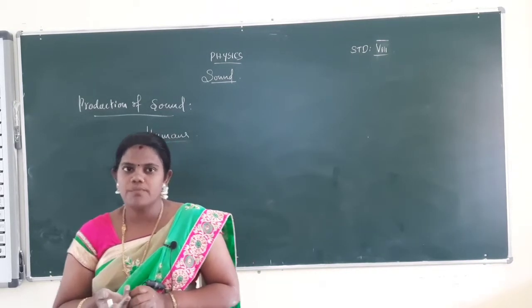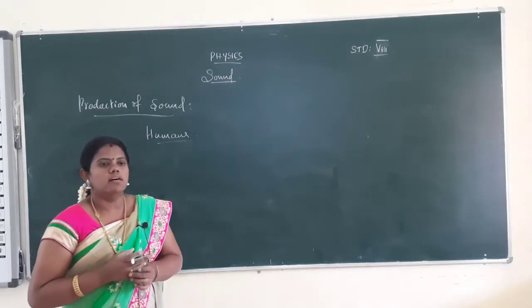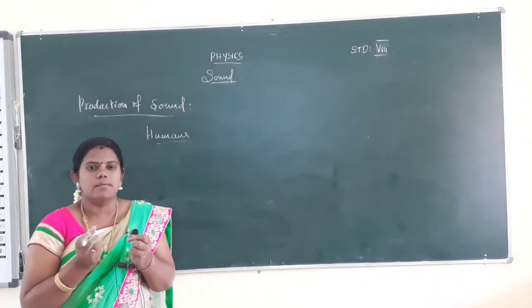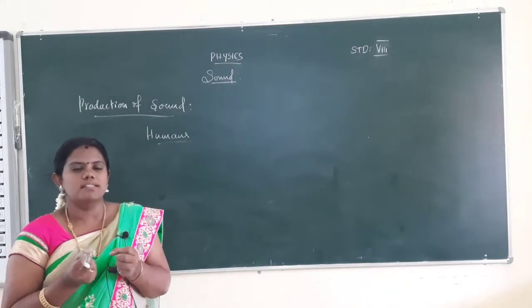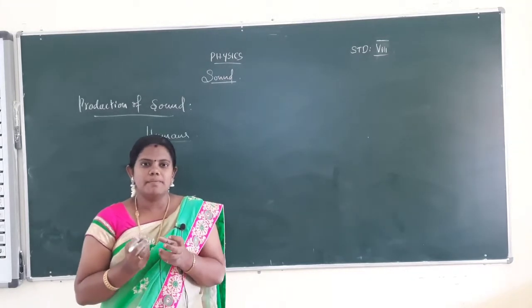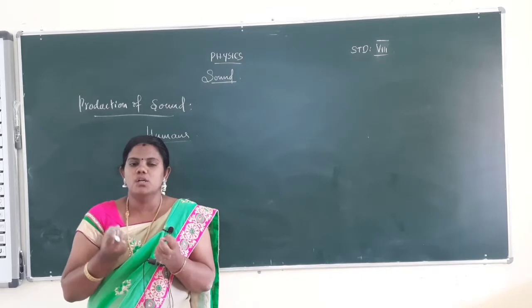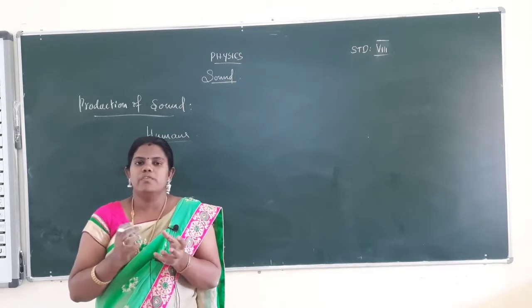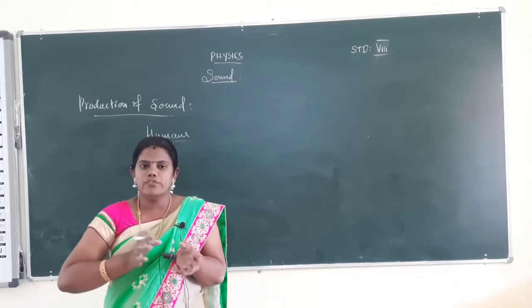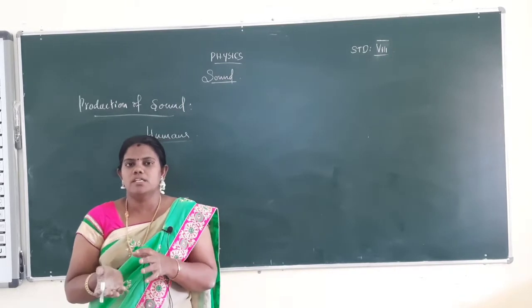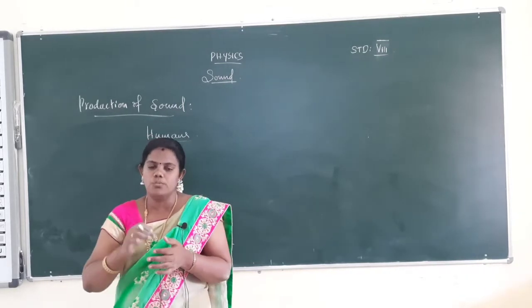The vocal cords are fixed by some muscles in your body. The muscles sometimes will be loose and tight. So according to the muscles stretching and loosening, the vocal cord vibration will differ. So different vocal cord vibrations produce different sounds in humans.